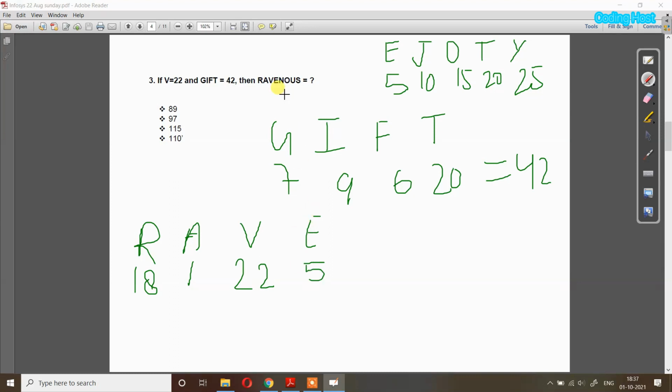Then we have N. You can see that N comes before O. So N is 14. Then we have O. So O is 15. Then we have U. U comes after T. So it is 21. And then we have S. S comes before T. So S is 19. Now when we add all these numbers, we get a sum of 115. So option C is the right answer.